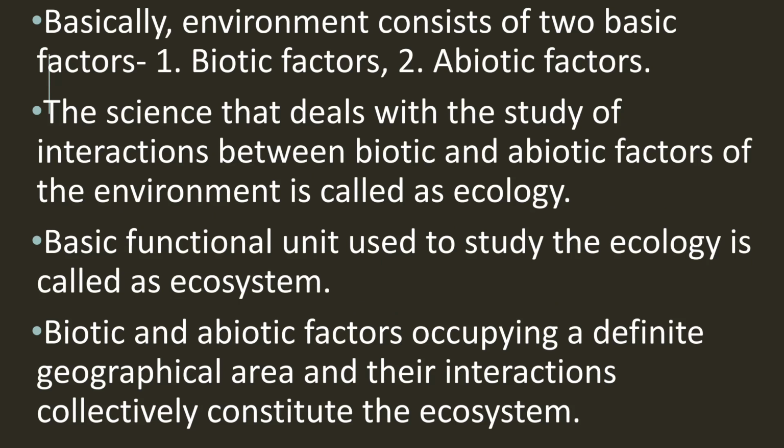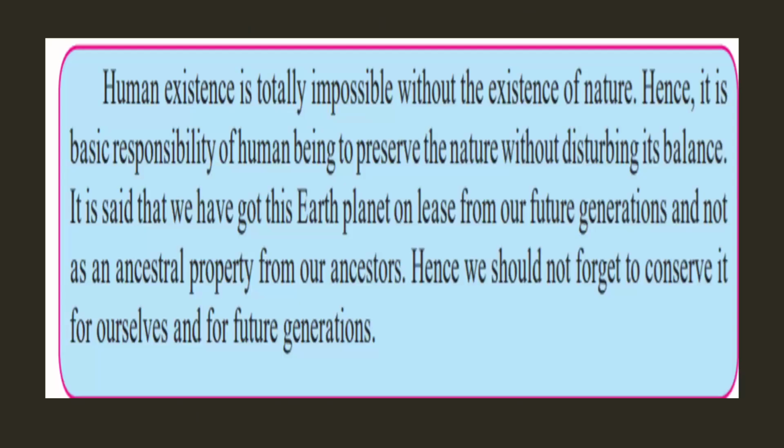For example, certain animals are present. For example, camels, lions, tigers, all are present on the land. So they constitute the terrestrial ecosystem because they are present in a definite geographical area. So these biotic and abiotic factors which are occupying a definite geographical area, and their interaction is called as the ecosystem. So human existence is totally impossible without the existence of nature.